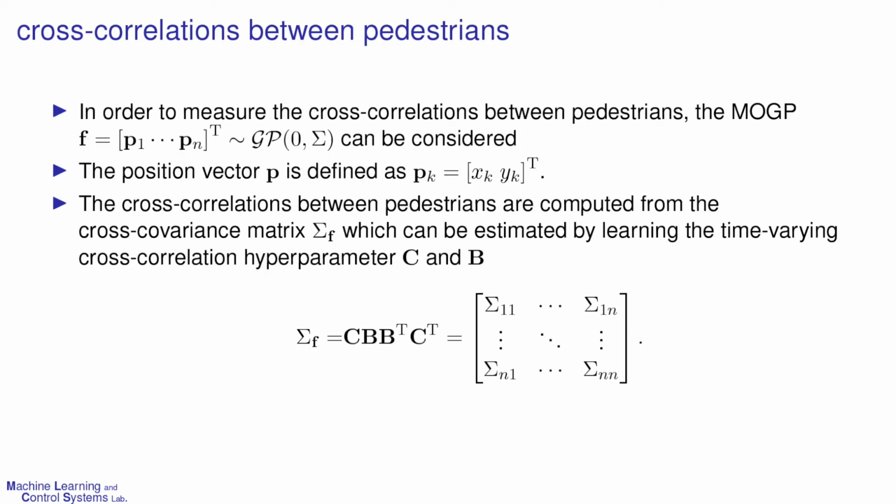In order to measure the cross-correlations between pedestrians, the following MOGP can be considered. The position vector P is defined as follows. Then the cross-correlations between pedestrians are computed from the cross-covariance matrix, sigma sub f, which can be estimated by learning the time-varying cross-correlation hyperparameter.